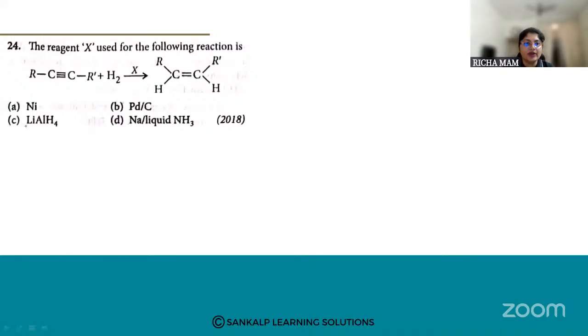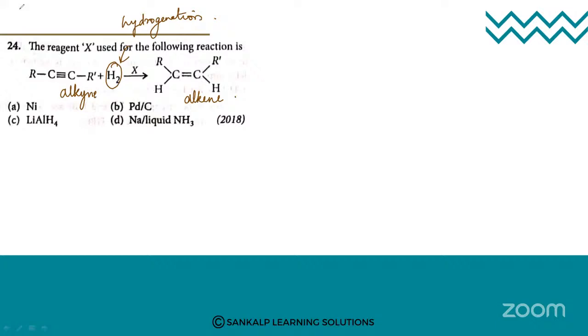What we are doing here, we have an alkyne, and it is converted into an alkene. So we are adding hydrogen. When we are adding hydrogen, it is a hydrogenation reaction. So which is the reagent which we can use for hydrogenation reaction, students? Very simple, very easy. Many times we have discussed this.